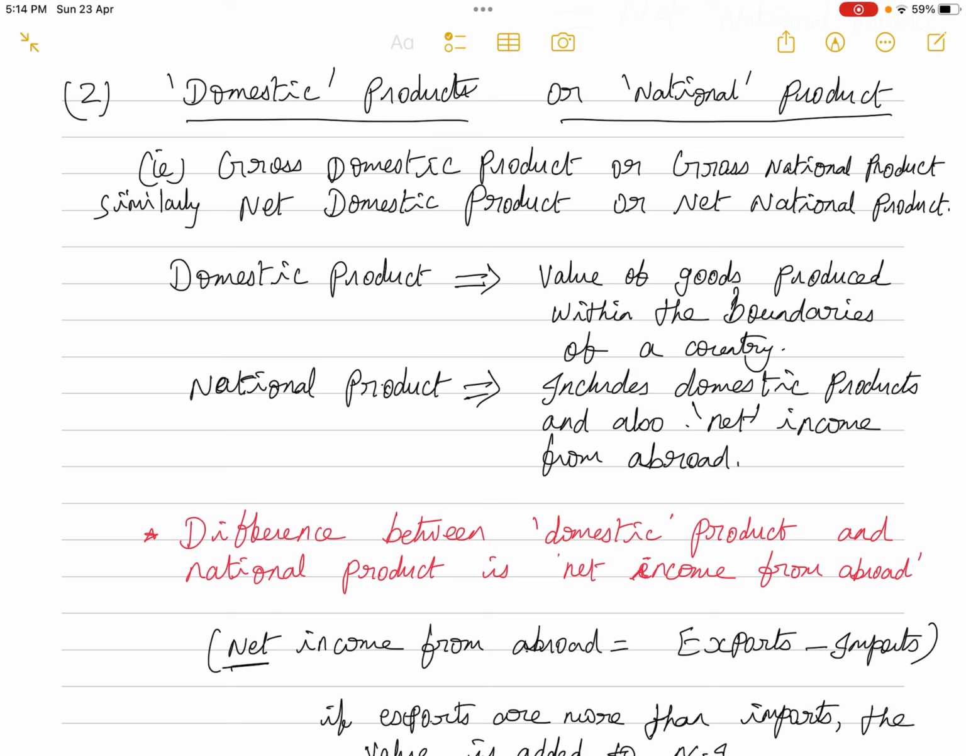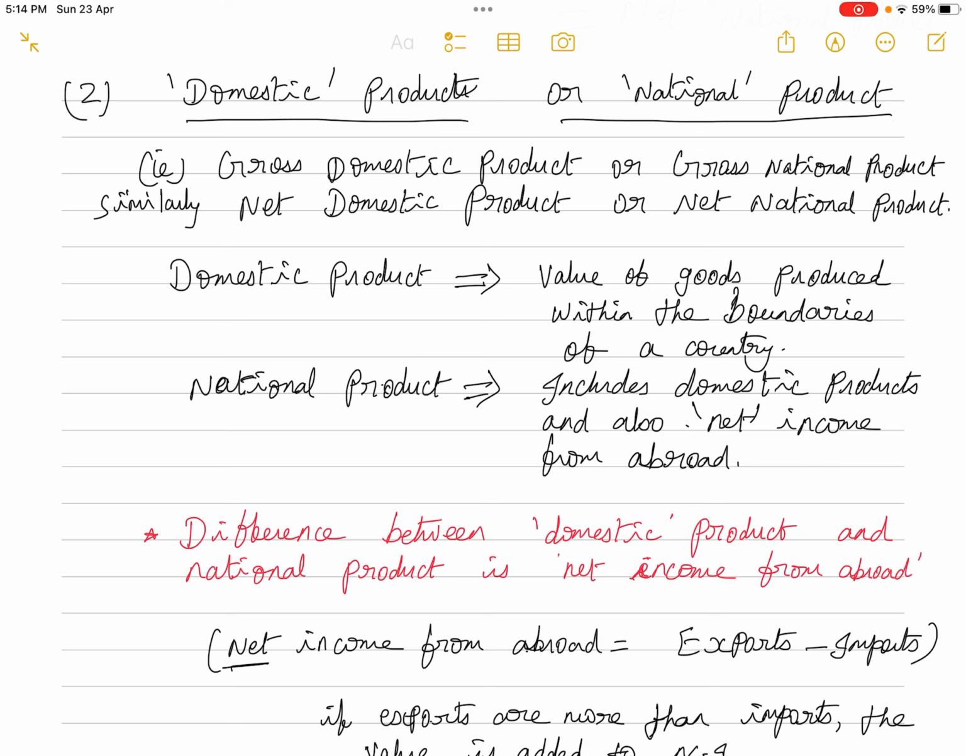National product is the value of goods and services within the boundaries of India, plus whatever net income we are receiving from abroad. So what is the meaning of net income from abroad? We are producing certain commodities and exporting certain commodities to other countries. Our laborers are working abroad and getting incomes also. So all these are receipts for India.